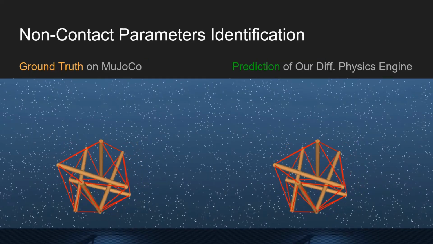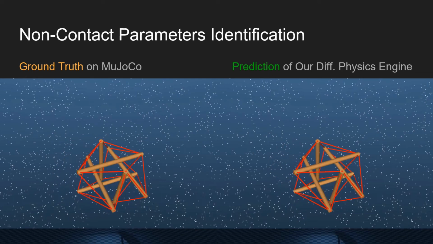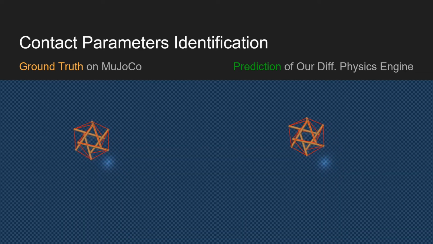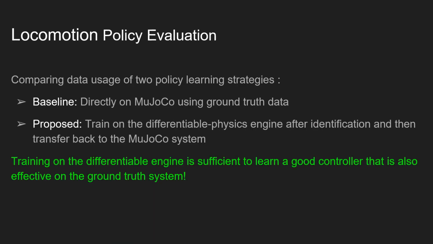In detail, we first sample the swinging trajectories to identify the non-contact related parameters. Then, we sample the rolling trajectories to identify the contact related parameters. With the identified physics engine, we can learn locomotion policies to roll the robot to the right of the screen. Finally, we evaluate the learned policy on Mujoco.